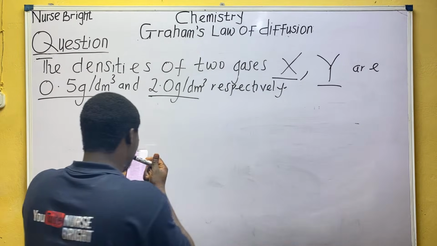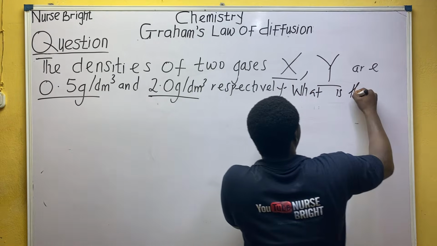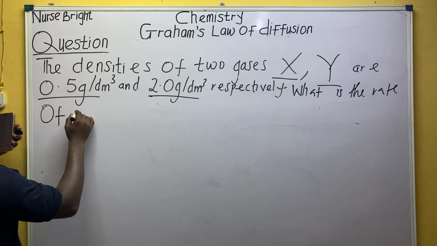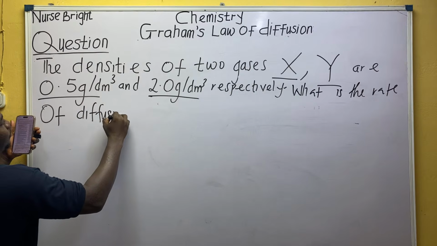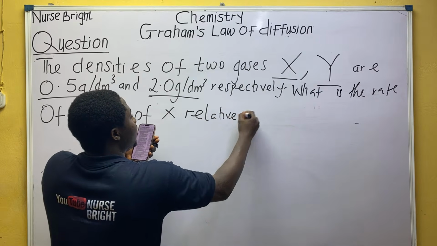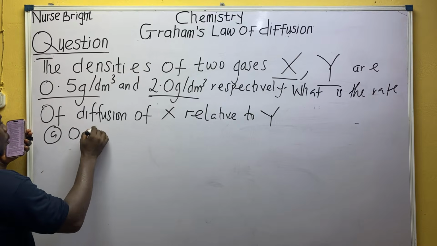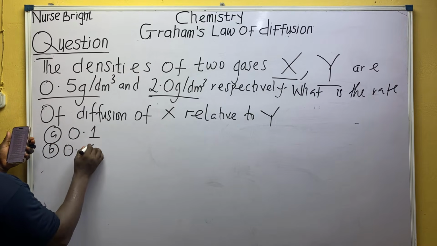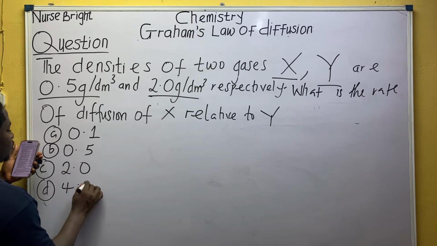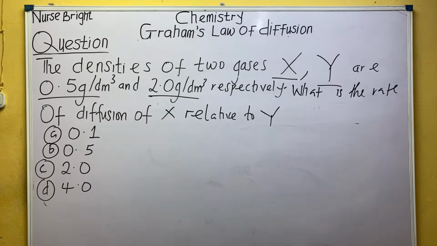Question now says, what is the rate of diffusion of gas X relative to Y? A 0.1, B 0.5, C 2.0, and D 4.0. Let's work it out together, everybody. This one is too cheap.